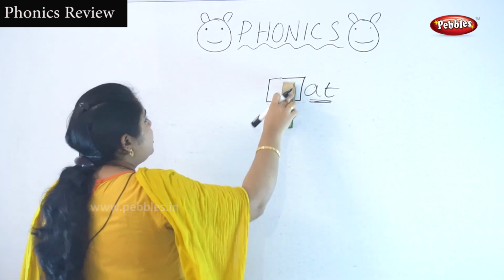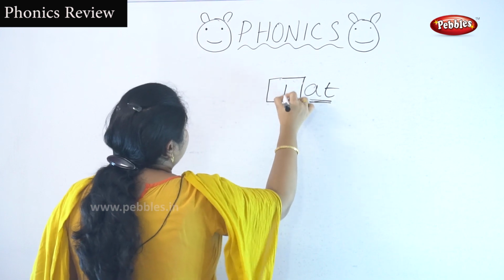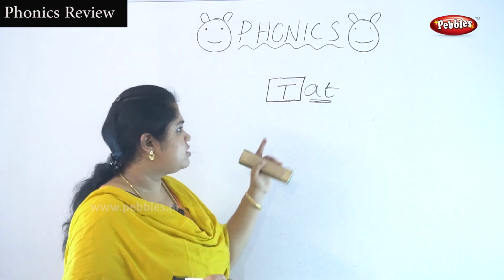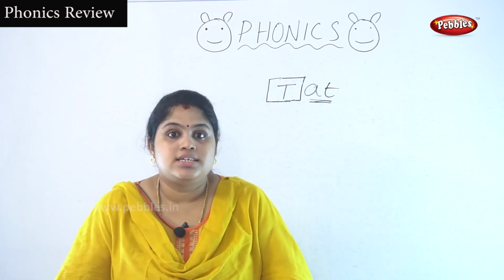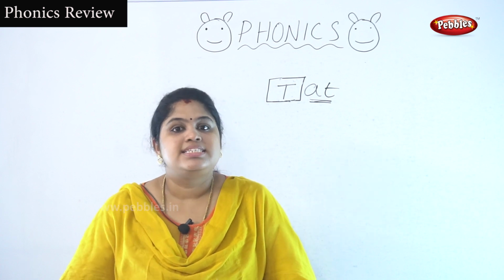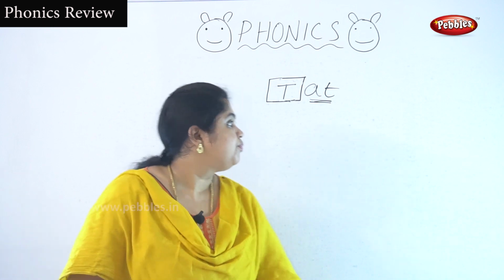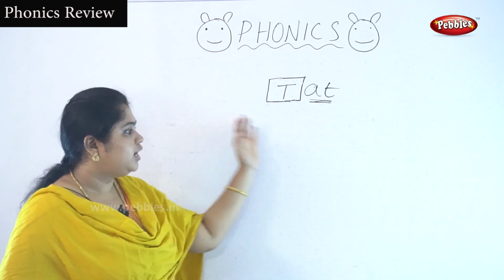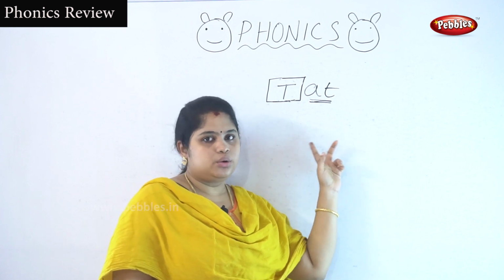Okay. Let's do it. I'm going to write T. Okay. This is at. The two-letter word at. Then T is at. Tat. T-A-T. Tat. Okay, these are the letters we have seen using the two-letter word AT.